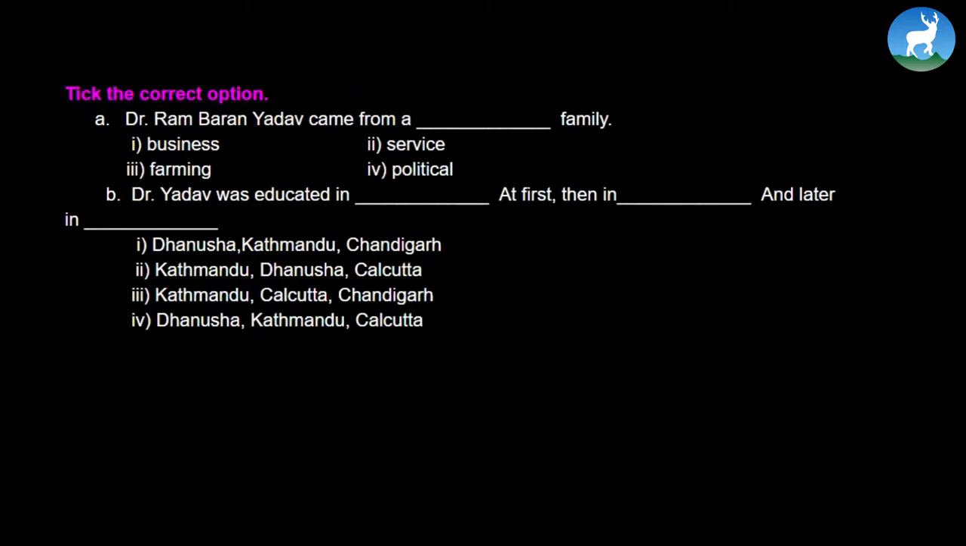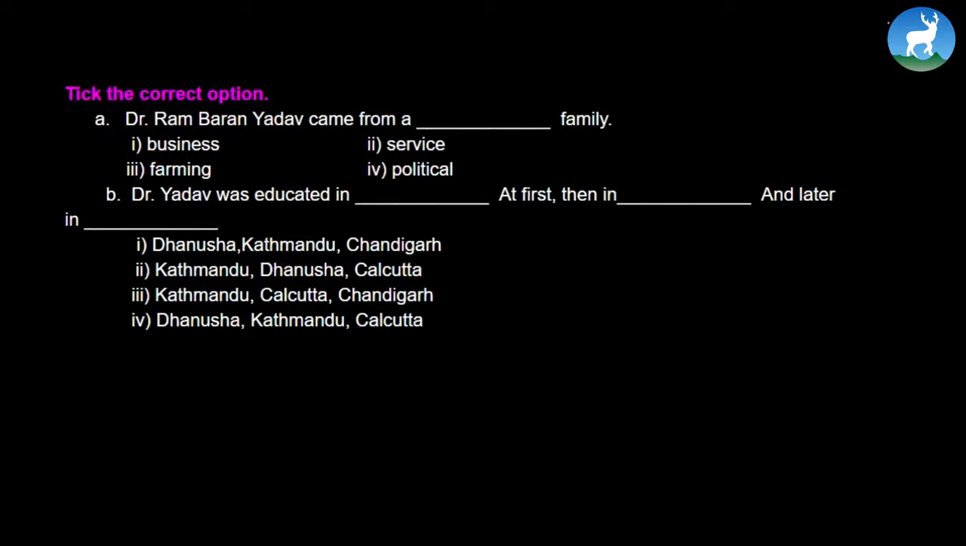Now, this you can do in a minute's time, right in the classroom, alright? So this is just a very simple thing. Take the correct option. Dr. Rambaran Yadav came from a, now what kind of family? You'll have to choose one. Business family, service family, political family, or farming family. And the next question is, Dr. Yadav was educated in, and there's a blank, at first, then in, again there's a blank, and later in, again there's a blank. So this must come in a perfect chronological order.